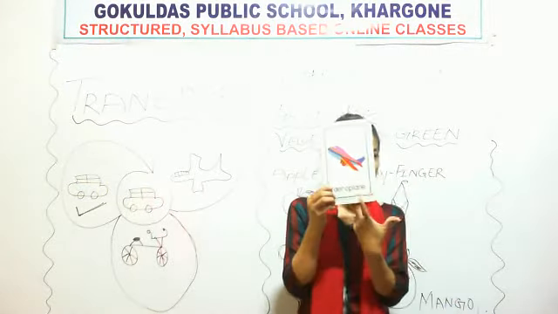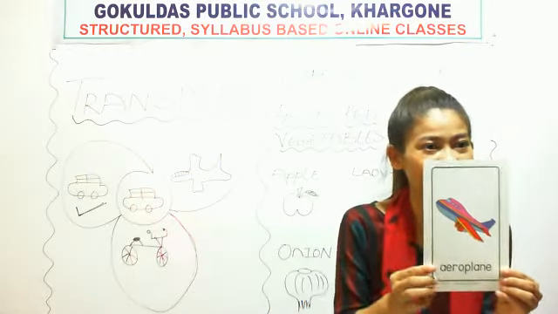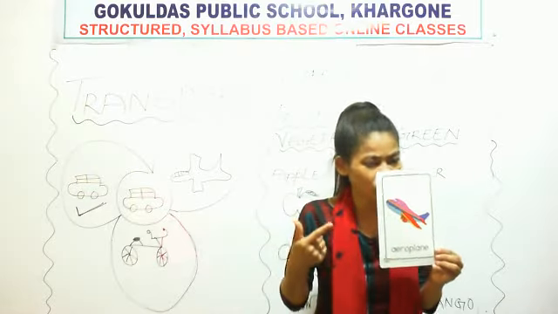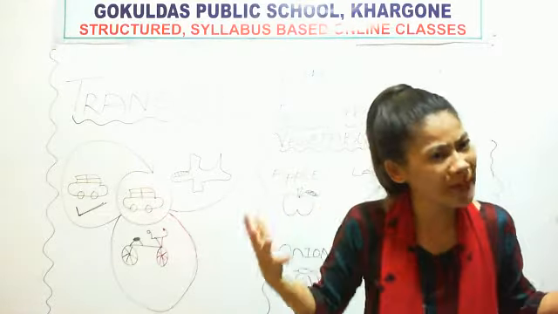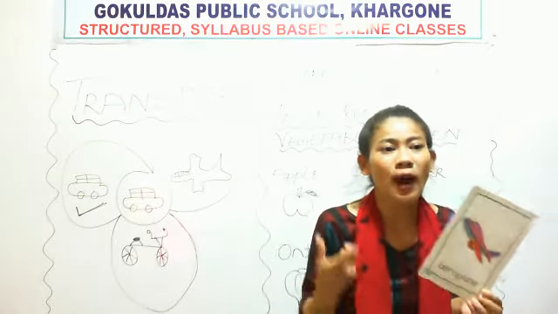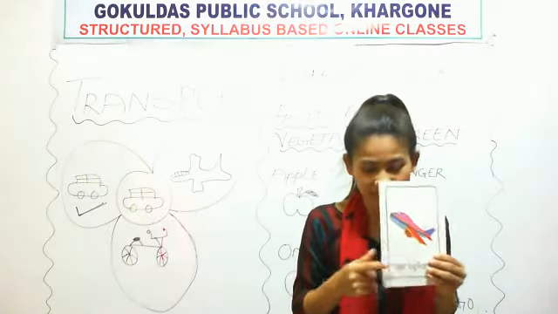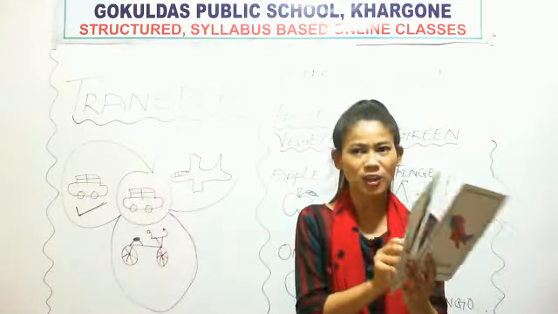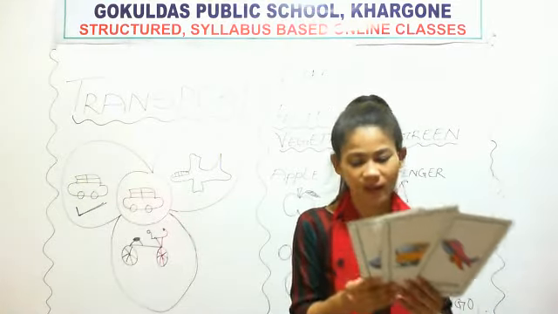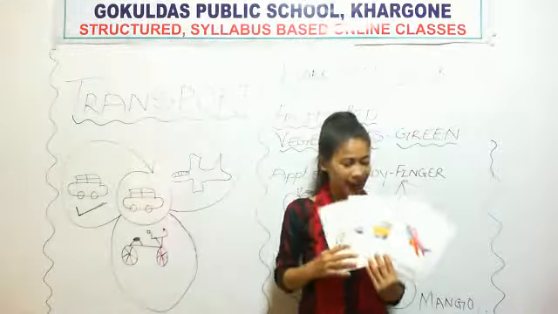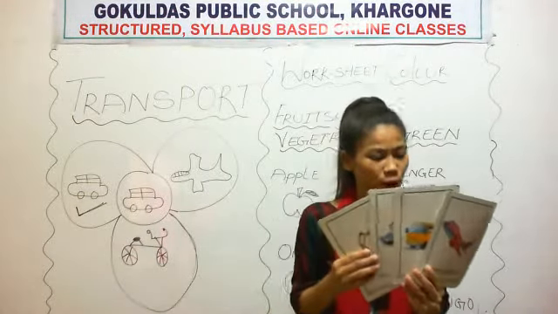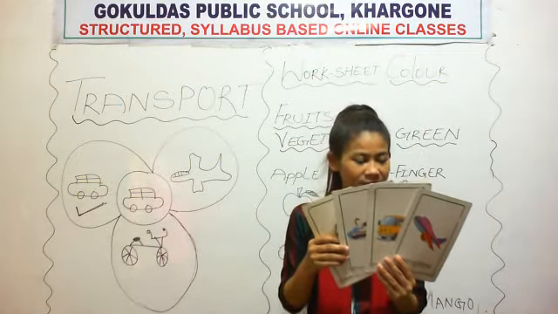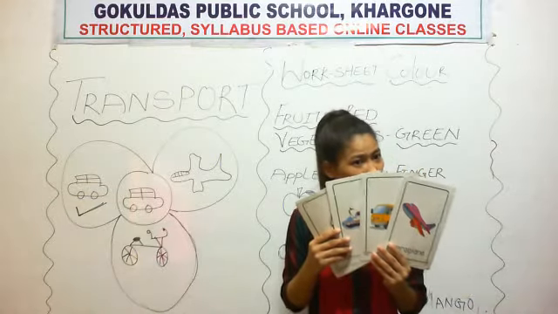Okay, so what is this? This is aeroplane. See the pictures properly. You have to identify the pictures. Your ma'am will show you so many transport pictures, but you have to identify them. See, I have so many pictures. These all are transport, right? But they have a different name, and they travel in a different place.